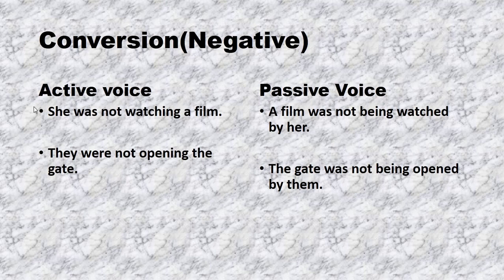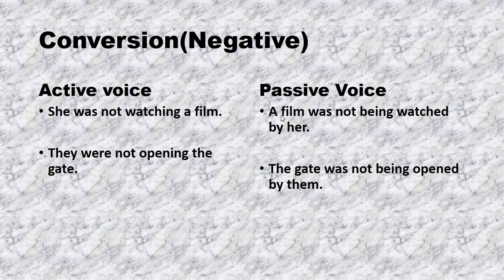Now we will discuss the conversion of negative sentences. For example, she was not watching a film. This sentence is in active voice. She is the subject, was is the helping verb, not is showing a negative sentence. Watching is an ing form of verb. Film is an object. Now let's see its passive voice.